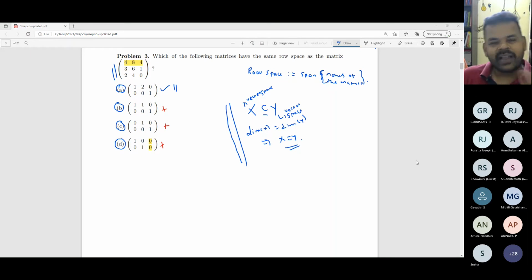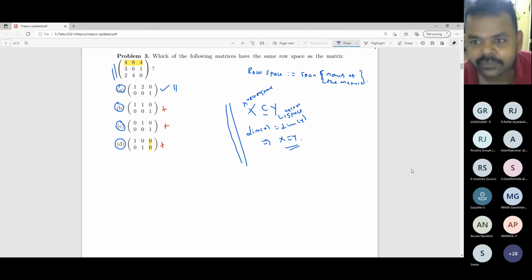No, that's not the right way. If that is the case, any rank 2 matrix you take of random order, 3 or 4, then any two matrices of the same rank will have the same row space, if your argument is correct. Up to isomorphism, any two finite dimensional spaces of the same dimension are the same. Here the entries are important. When you talk about explicit row space, the entries of the matrices are important, right?